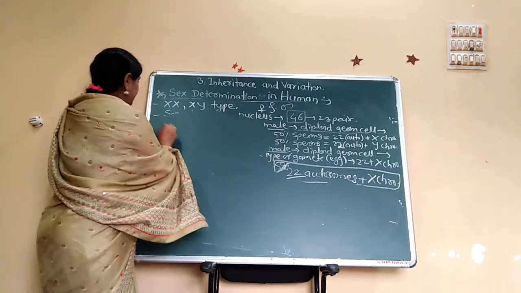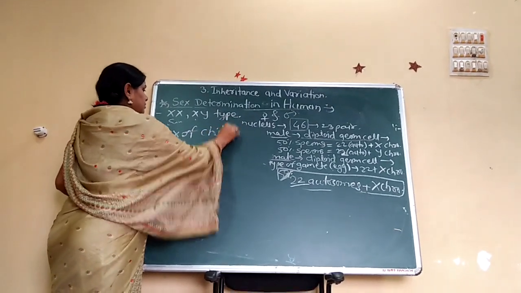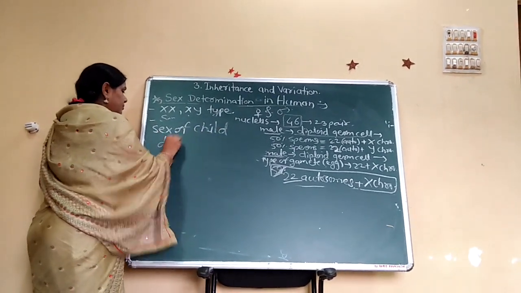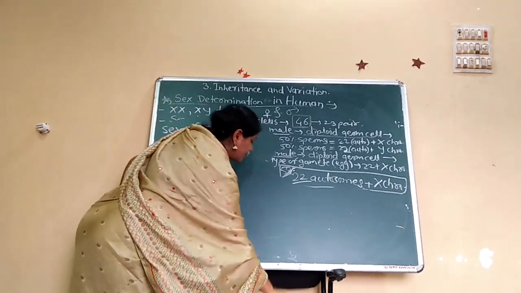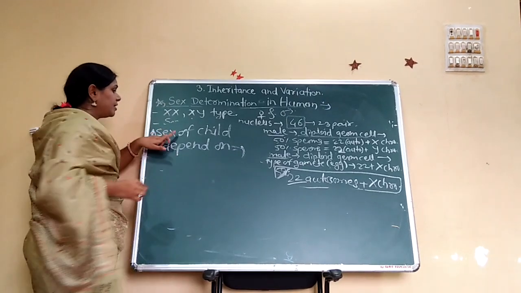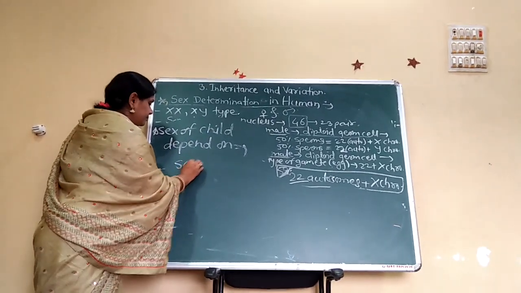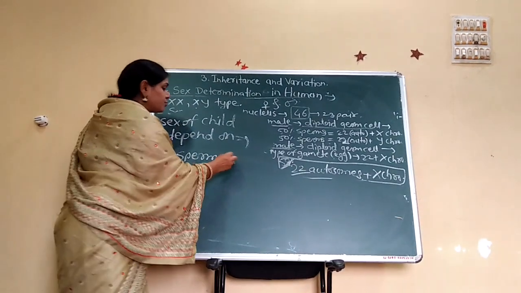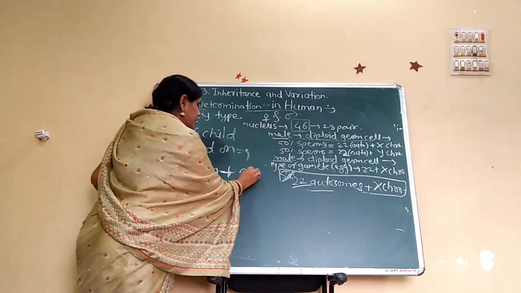The sex of child depends on which type of sperm fuses with the egg.